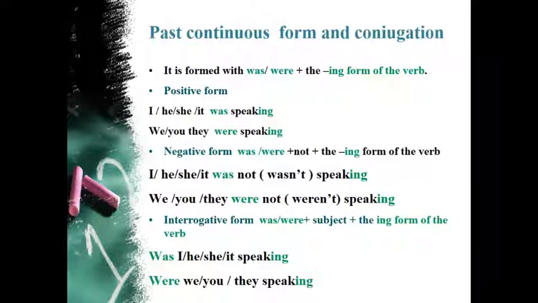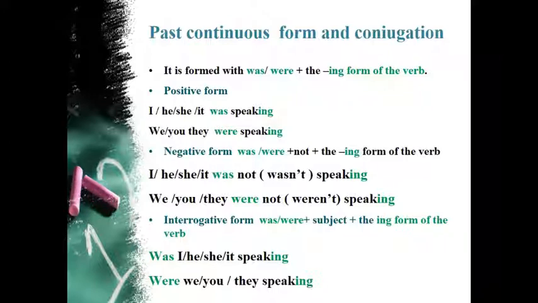I was not speaking, or the contracted form of was not, which is wasn't. You were not speaking. He, she, it was not speaking. We weren't speaking, you weren't speaking, they weren't speaking. In the three persons of the plural, I use the contracted form of were not, which is weren't.